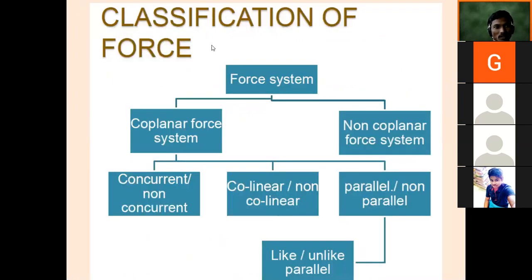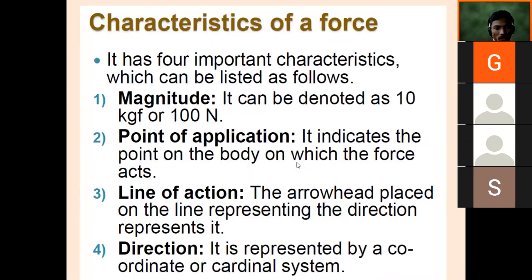So here is the quadrant system. In the next lecture I will tell how quadrant systems are defined: first, second, third, fourth. You might be knowing these quadrants. In which quadrant do we have to take positive? If force is going towards right, we take positive. If it is going towards left, negative. Likewise, upward positive, downward negative. I will tell that convention in the next lecture.